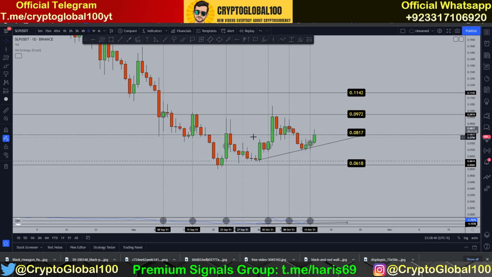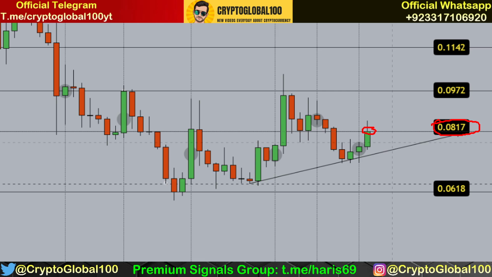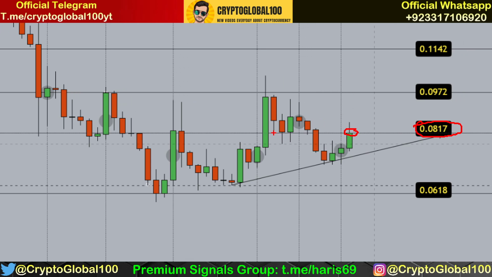Now let's head over to the important levels. The price is hovering over the resistance 0.0817. Again repeating, this level is important, the reason being we saw one test previously, two tests, 3, 4. Once this level was broken, it has retested this area.